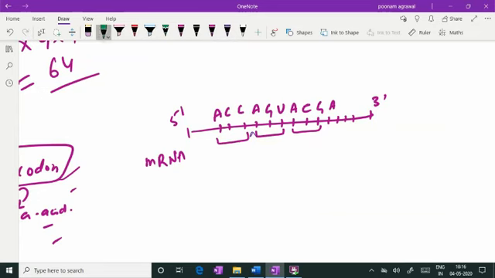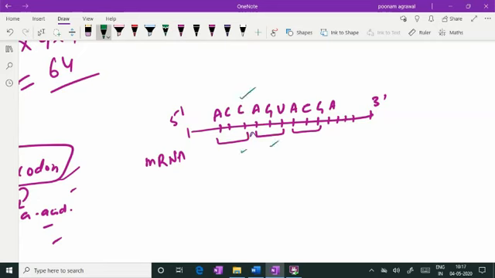There is no overlapping. Overlapping would mean this ACC is one codon, and when the next codon is decided, the C is taken into consideration probably, and the next 3 nucleotides are read. Then maybe that A and G is taken into the next codon reading and the next codon is decided. This is not the case. When we are talking about genetic code, there is no overlapping of the nucleotides in the codon.